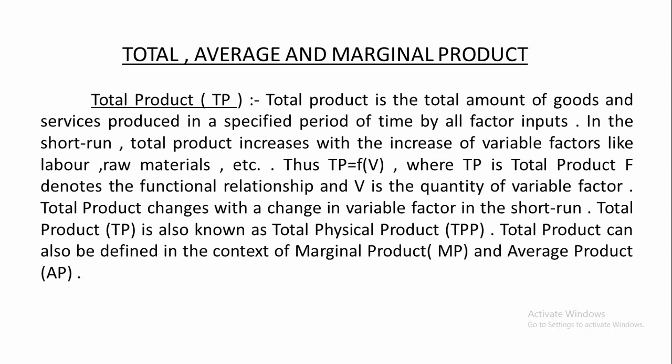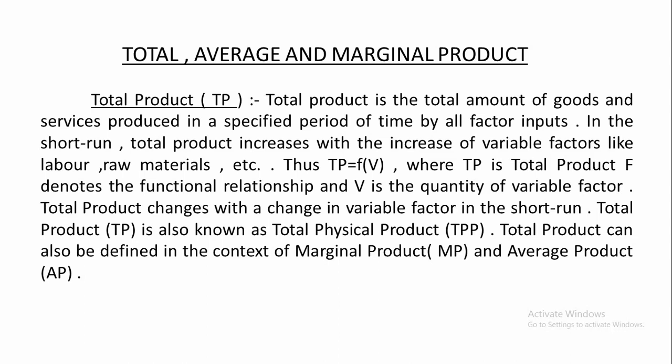In the short run, total product increases with the increase of variable factors like labor, raw materials, etc. If we want to increase total product in a short run, how can we increase it? How can total product in a short run be increased? Only by increasing the size of variable factors, right?